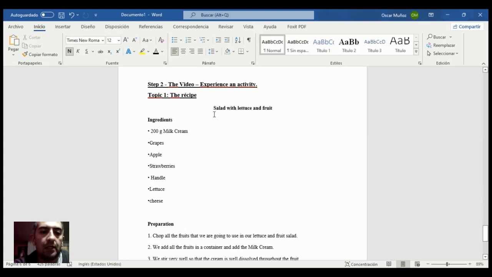The recipe is salad with lettuce and fruit. Ingredients: 200 grams of milk cream, grapes, apple, strawberries, mango, lettuce, and cheese.